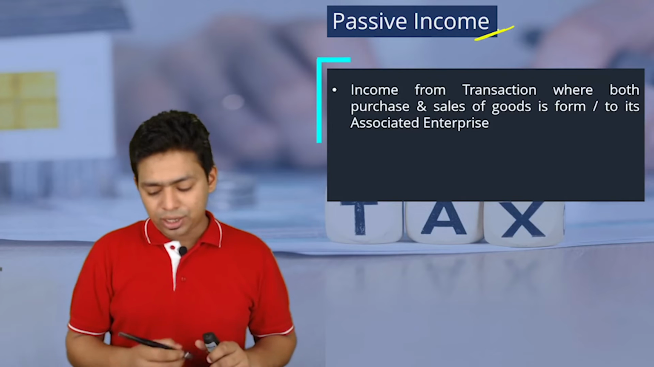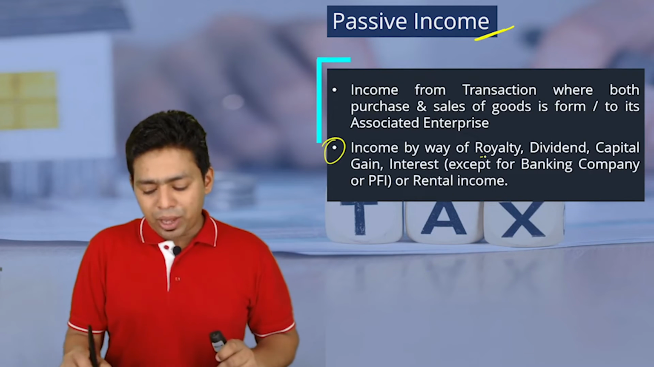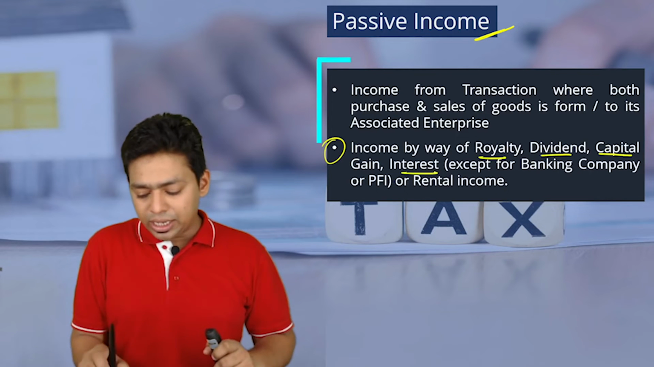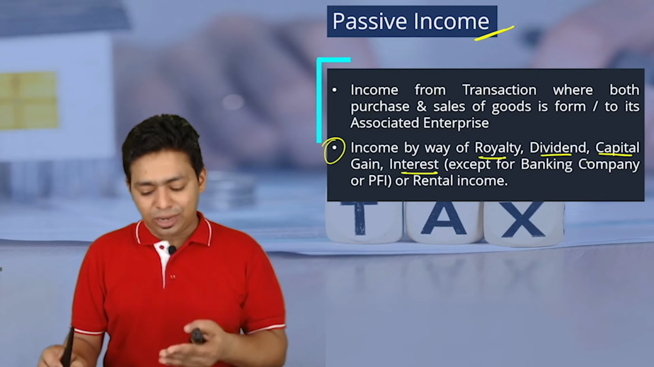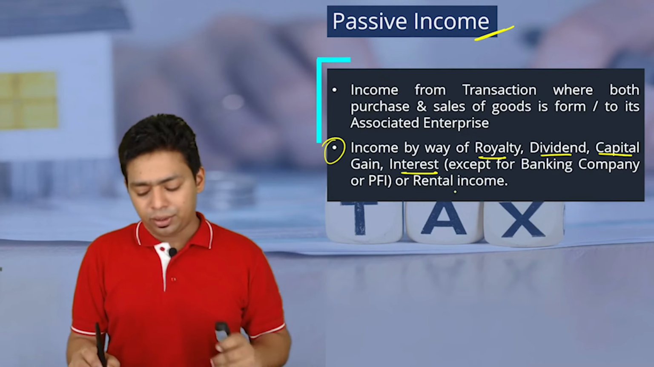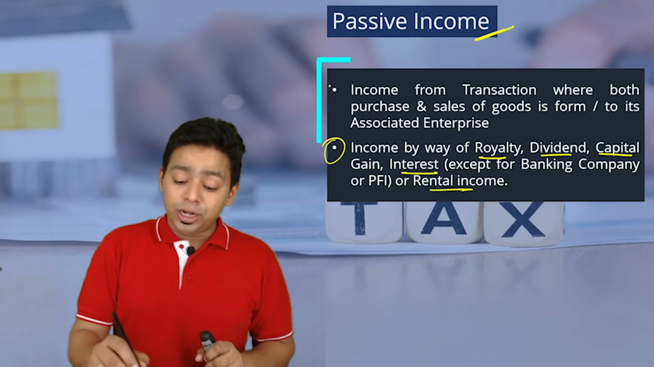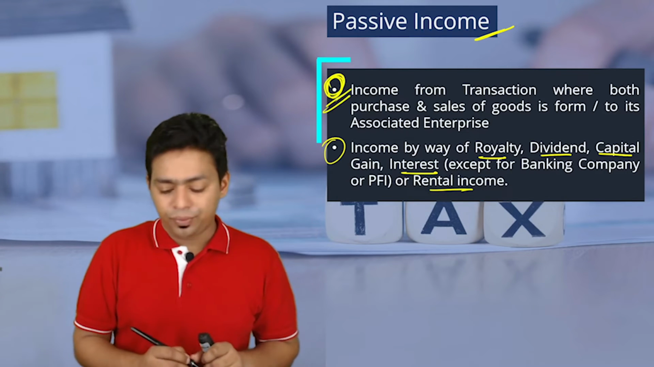So what do you mean by passive income? This passive income definition you already know, by way of royalty, dividend, capital gain, interest, except for banking company. Obviously for banking and public financial institution, interest is the core income, but for others, interest and rental income, this is a passive income, not business income. But this is something new that you have to learn.